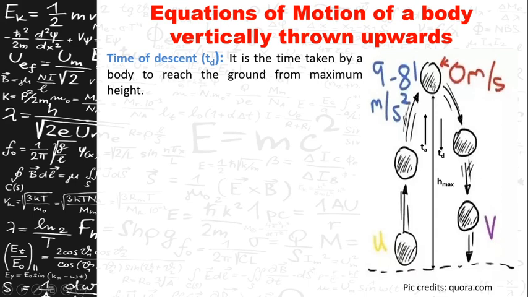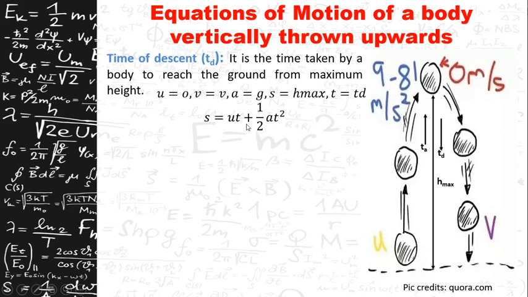At the maximum height the initial velocity of the object will be 0, there will be a final velocity, and because it is coming down towards the earth, the acceleration will be plus g, and s, the displacement, is the maximum height, and time t is equal to td, the time of descent.